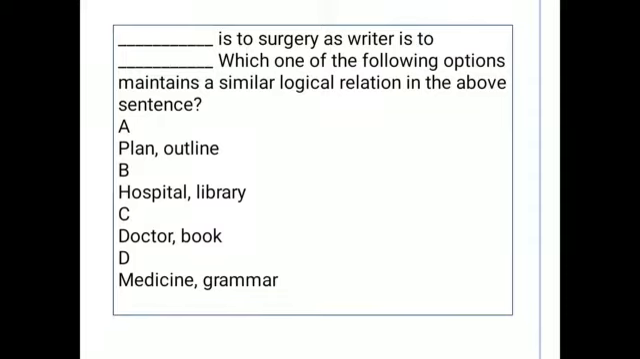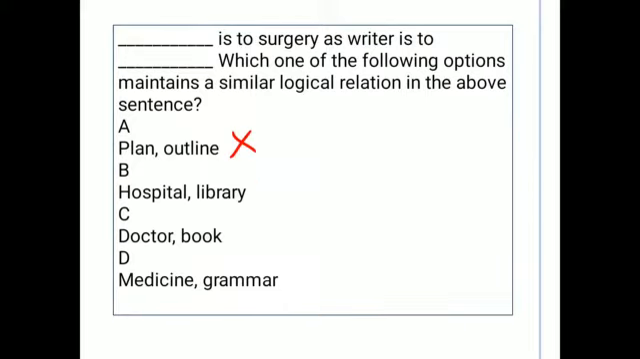Dash is to surgery as writer is to dash. Which one of the following options maintains a similar logical relation as in the above sentence? For this type of question we will consider the options first and solve the question from the options. The first option is plan, outline. Plan is to surgery as writer is to outline. There is no relation between plan and surgery, or between outline and writer. So this is the wrong option.